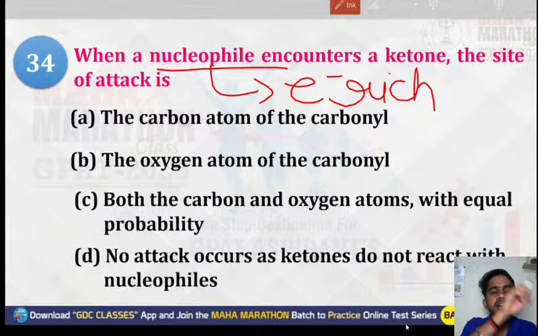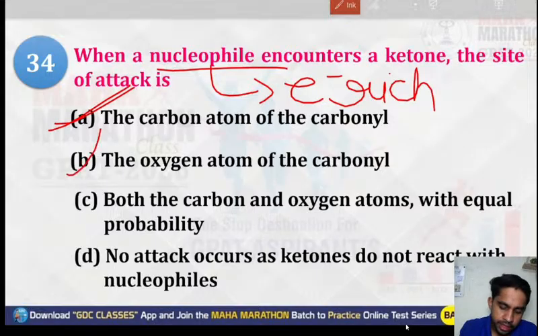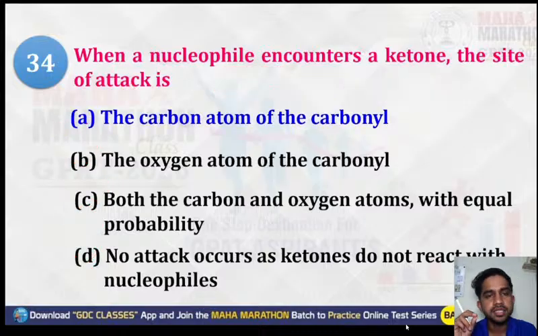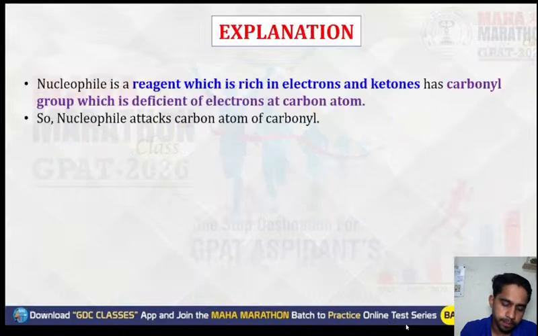So the electron rich species will target the electron deficient carbon. They will attack the carbonyl carbon. The oxygen atom is electron rich, so no attack there. Attack will occur at the carbon atom of the carbonyl compound. So the correct option will be option number A, that is the carbon atom of the carbonyl.